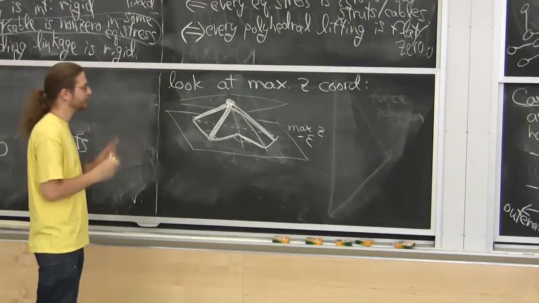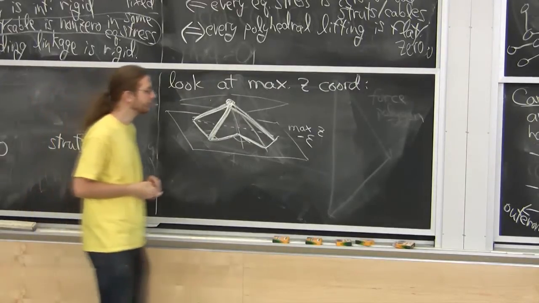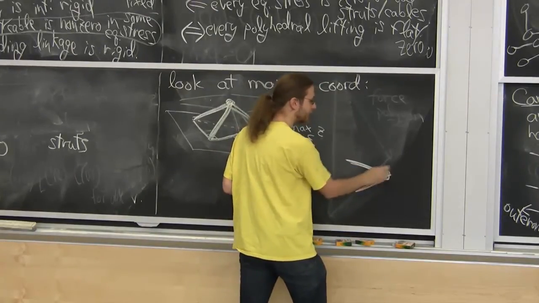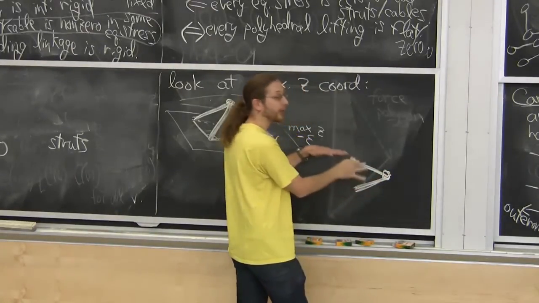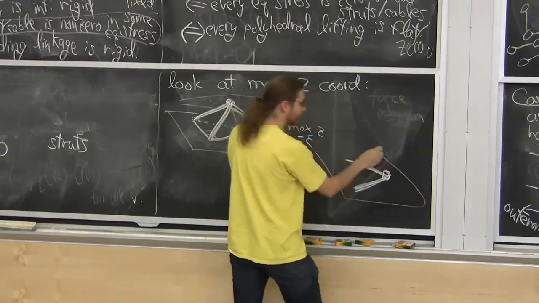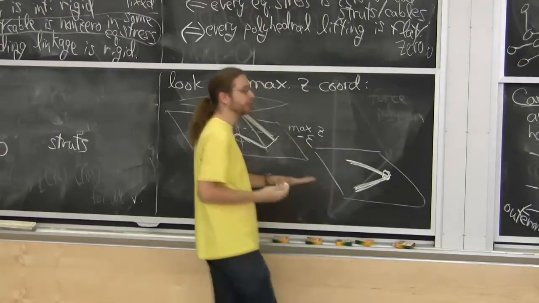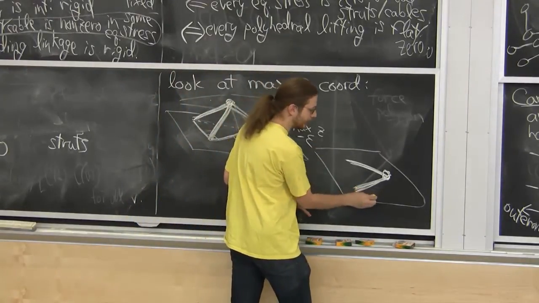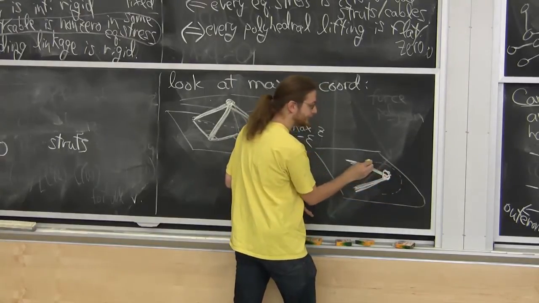This works almost always, but there is another situation which can happen, where in the maximum z-coordinate you might have a couple of bars at the top. That's a worry. This is all in maximum z. And so when you slice below, you don't actually get a whole polygon. You might actually only get something around here.